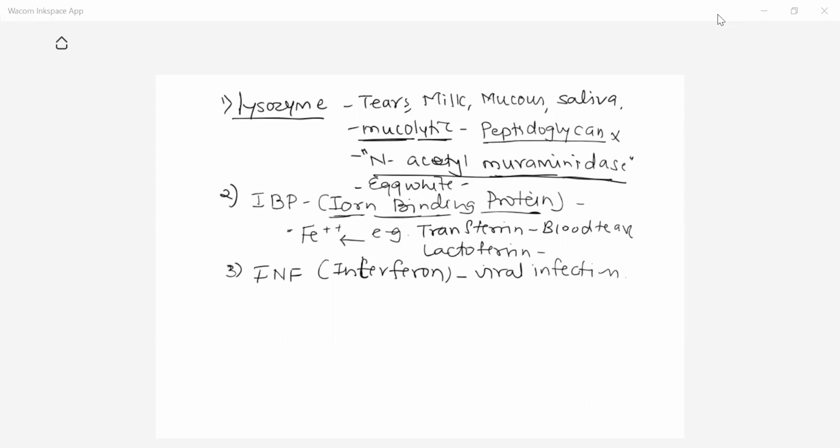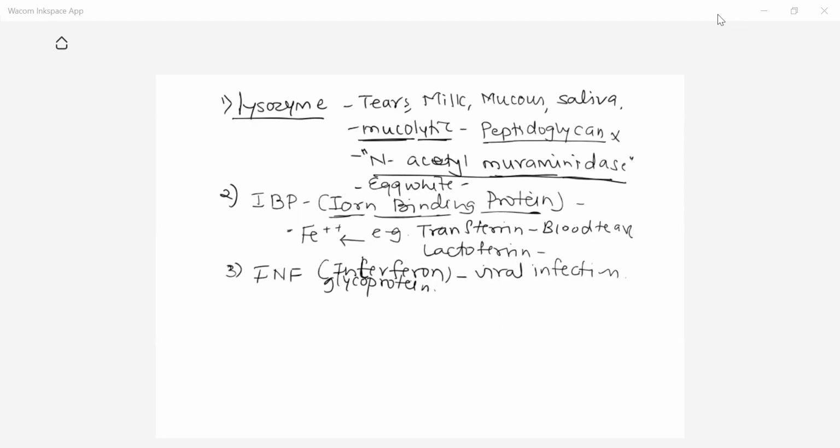When such cells are infected by virus, the cell produces certain proteins. The nature of interferon is glycoprotein. Such glycoproteins are produced by the virally infected cell, and they spread to the vicinity of, adjacent to, the virally infected cell, and give a signal to the neighboring cells about the viral infection.